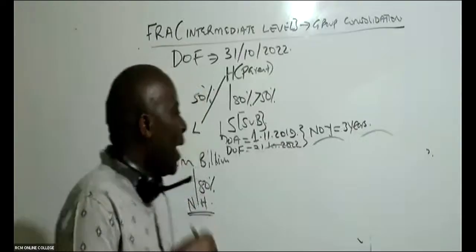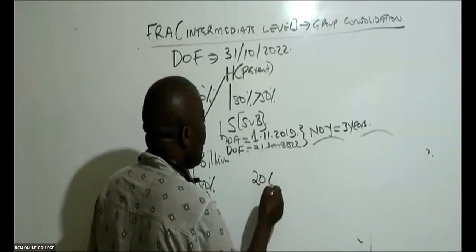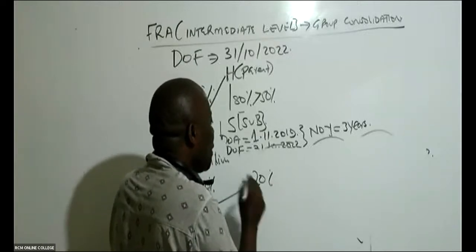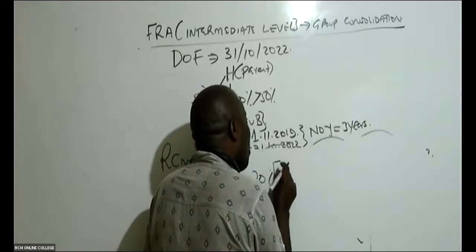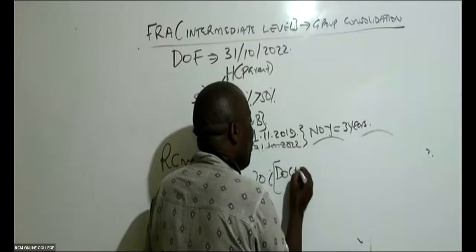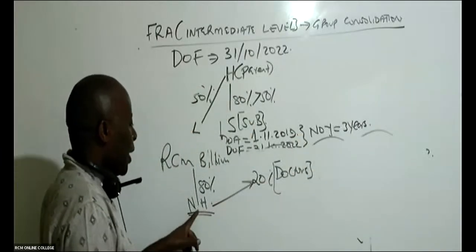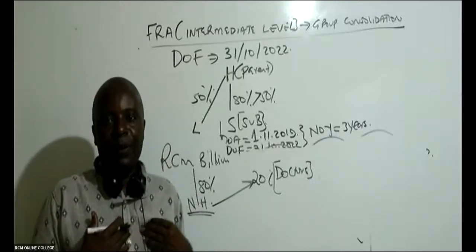And then we have another party, in this case, who goes ahead and buys 20% of this Nairobi Hospital. This party that has bought 20% is a group of doctors. They have bought 20% of Nairobi Hospital, but we have 80%.